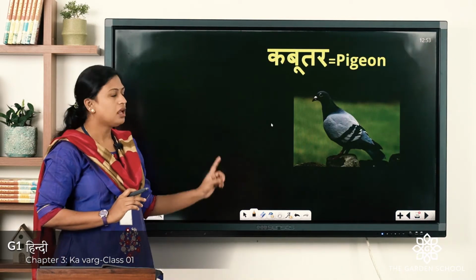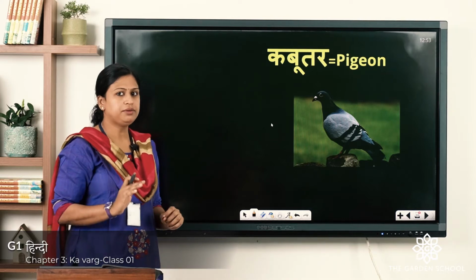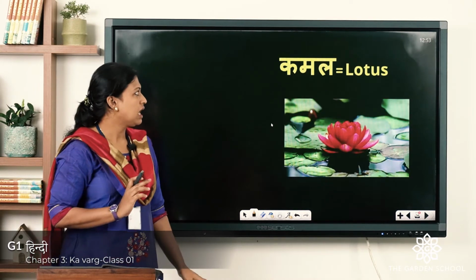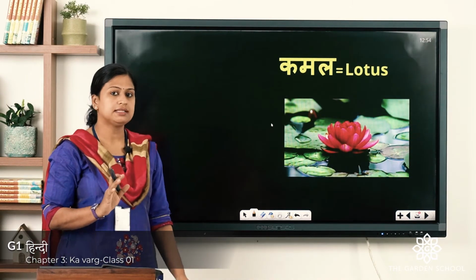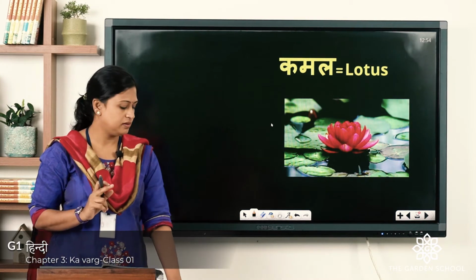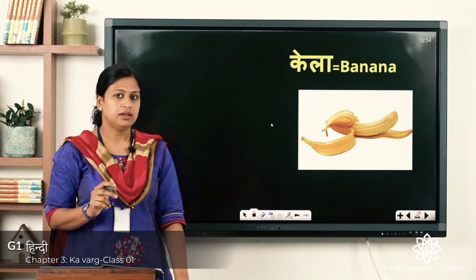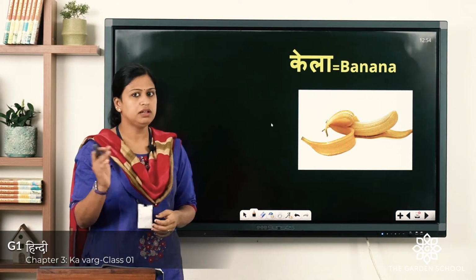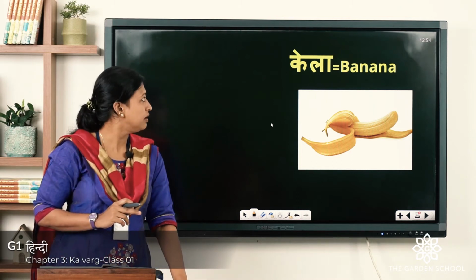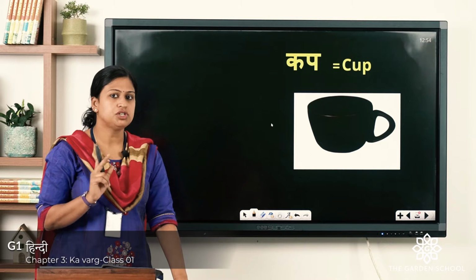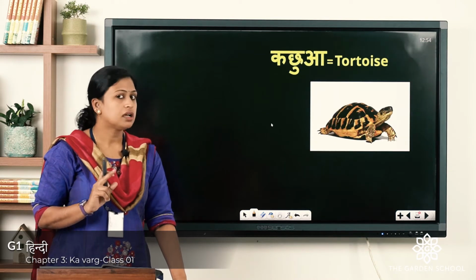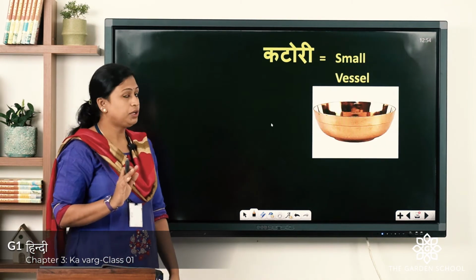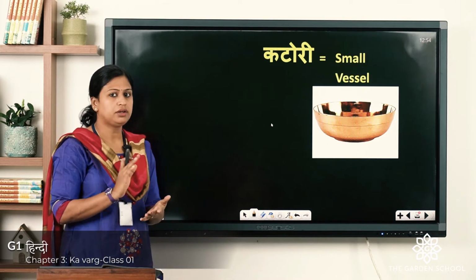The words are Kabutar. You have to read it along with me. Kabutar, Kamal. It all has a short Ka sound. Kamal. Kela. Here we are using the A symbol on Ka, that's why it sounds K. We'll learn it in another class. Cup. It has a short sound. Cup. Kachua. Kachua means tortoise. Katori, small vessel. Katori.